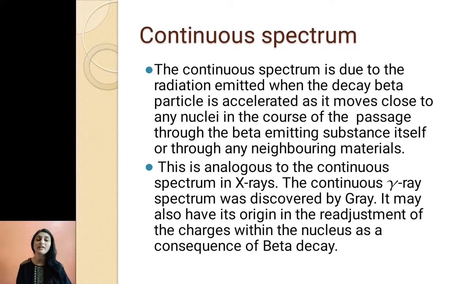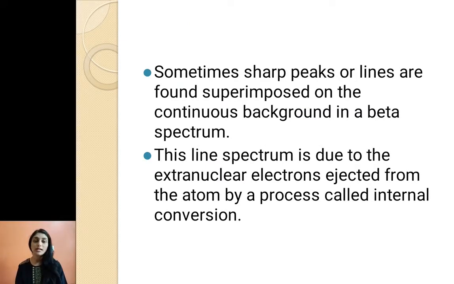It may also have its origin in the readjustment of the charges within the nucleus as a consequence of beta decay. Now, along with the continuous spectrum, we also get some sharp peaks or lines, and they are found to be superimposed on the continuous background in the beta spectrum. This line spectrum is due to the extranuclear electrons ejected by the atom by a process called internal conversion.